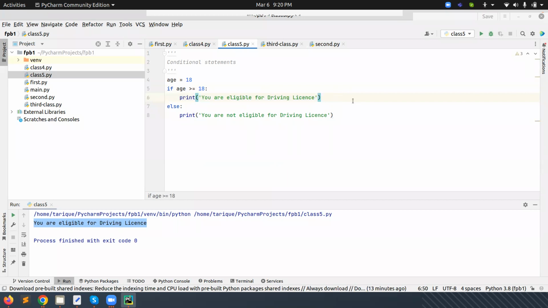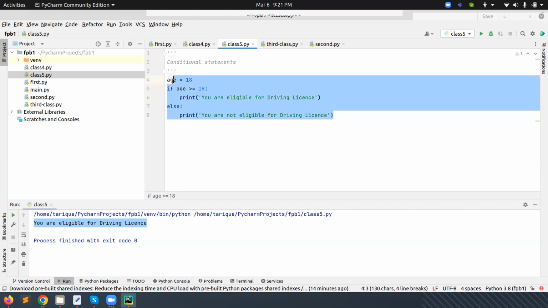If this is not true, then what will happen? Then it will come here. So you can see that in other programming languages, we use a semicolon for termination of the statement. But here in Python, we don't need any additional termination character to execute a Python program. So this is easy, and it also needs fewer lines of program. With the help of this, we can do this.